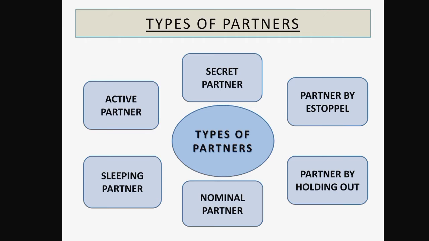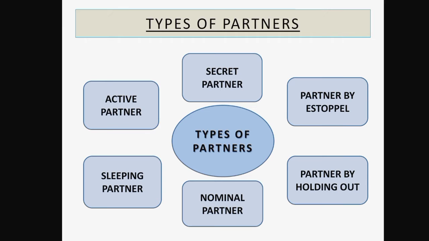A nominal partner basically lends their name and reputation for the benefit of the firm. For the promotion of the firm, only the name of the nominal partner is lent. The nominal partner is the one who has a good reputation and a good name, so his name can be used for the benefit of the firm. He is liable to the outsider for the debt which the outsider has given to the firm, believing he is a partner in that firm.